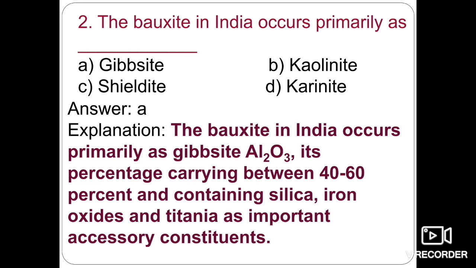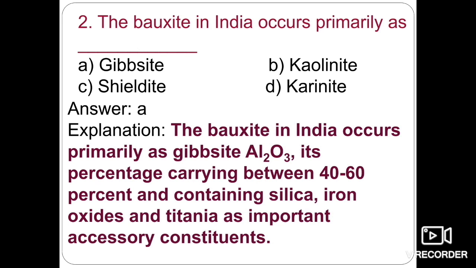Okay, the bauxite in India occurs primarily as gibbsite and the formula being Al2O3. Okay, the formula of gibbsite, that is Al2O3.